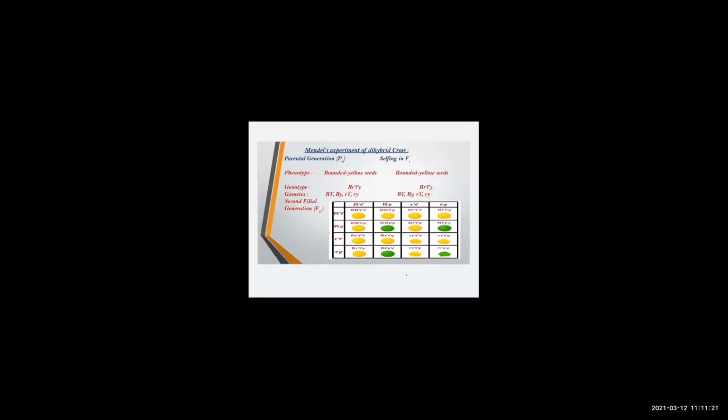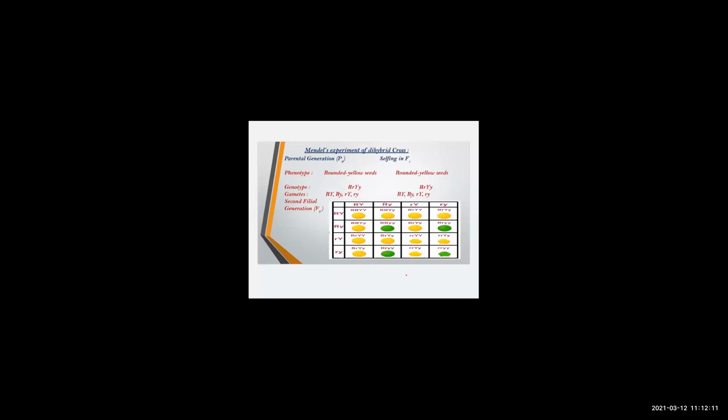So the results that we'll be getting from the second filial generation, we will now see them. So here we can say in the phenotype, definitely we had round yellow colored seed, and the other parent would have round yellow seed. See, second filial generation is always cross between the same parent. So you know it, yellow rounded seed. In the previous slide only we saw what is the yellow rounded colored seed.